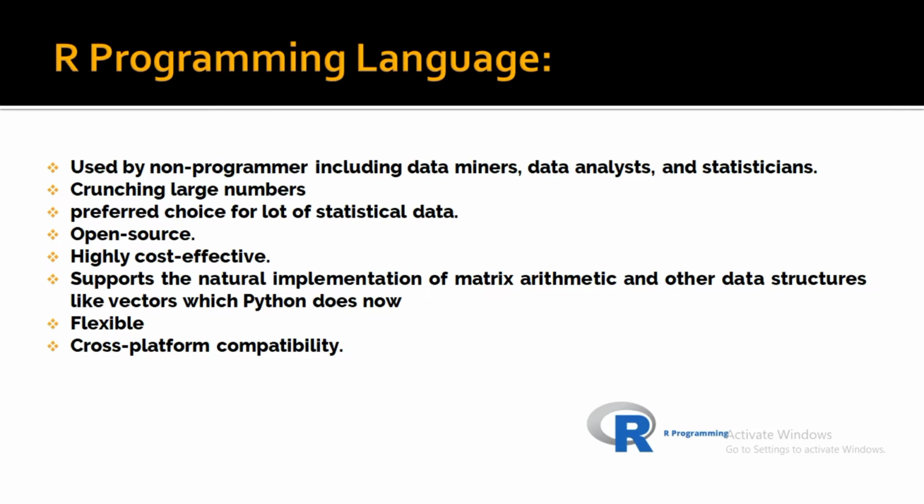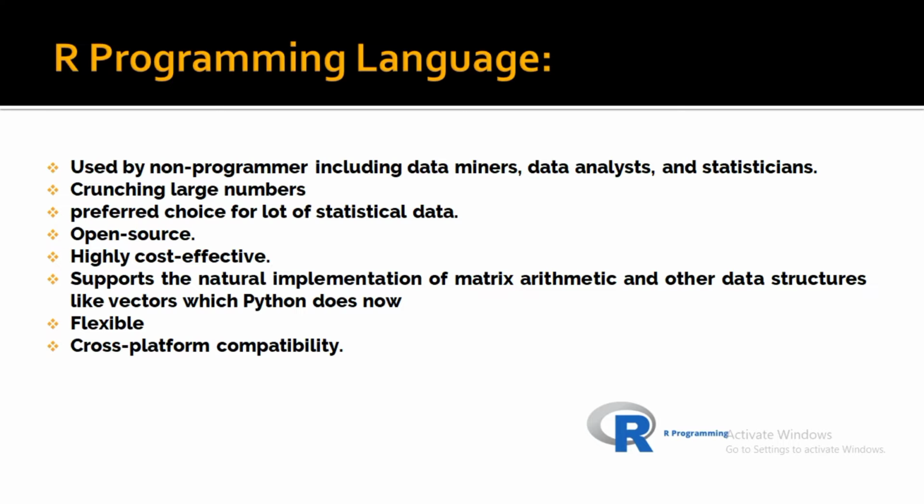The next one is R. R is also similar to Python. It is mostly used by non-programmers who are not comfortable with programming languages to do data analysis or data mining. It is used to crunch large numbers whenever we are dealing with numerical data. R programming is used widely. It is a preferred choice for a lot of statistical data, as I told. Whenever numerical data comes into the picture, R is chosen over Python.